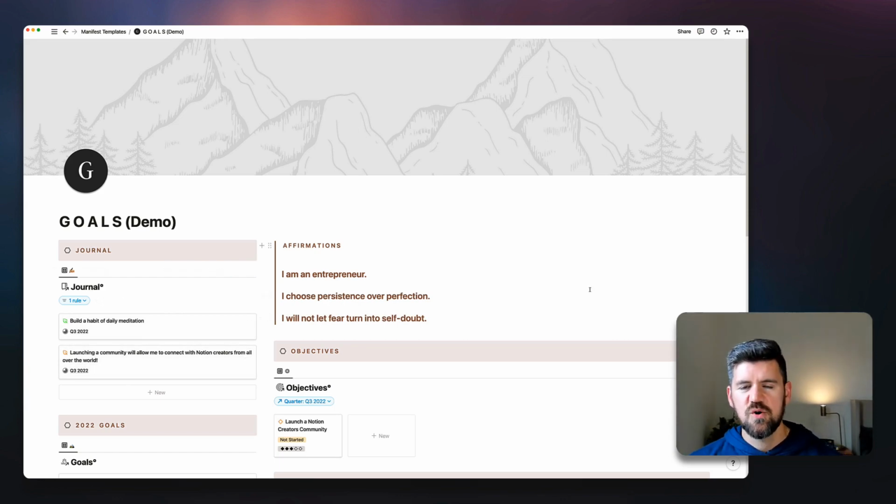So that's just a quick overview of how the goals dashboard works. If you use the Manifest Weekly Planner, or if you use Manifest OS, this is using a lot of the same databases. So this is also meant to be a way to map out what databases we're looking at, so that ideally you're creating linked views of your current databases rather than creating a duplicate for things like projects or objectives or key results.